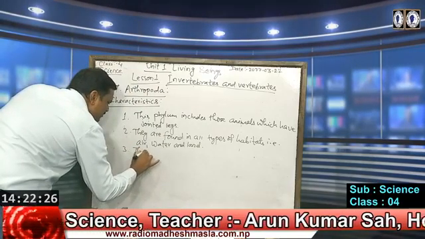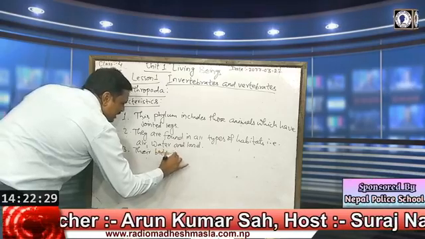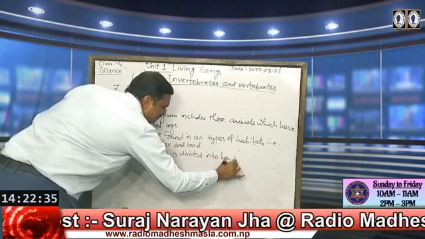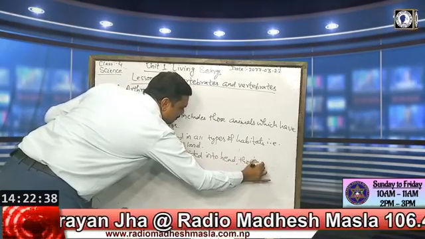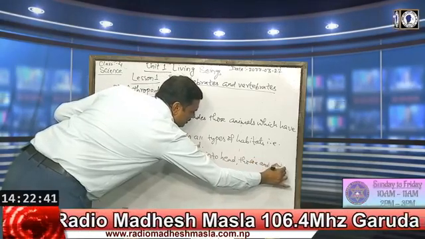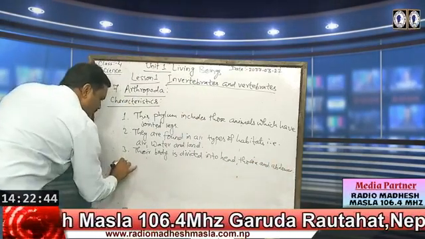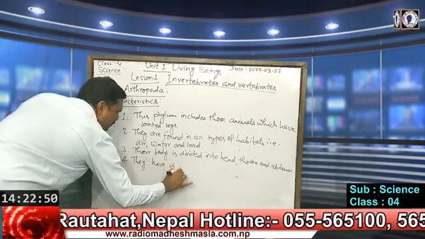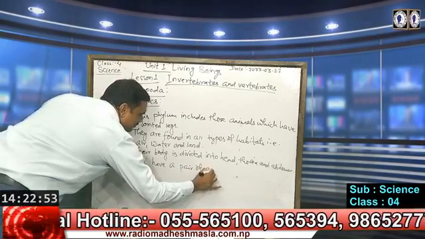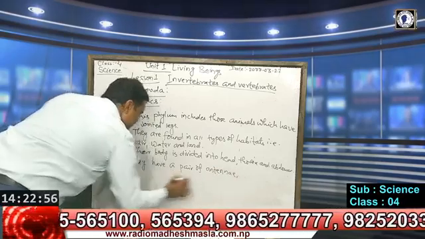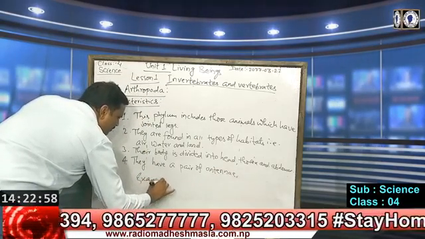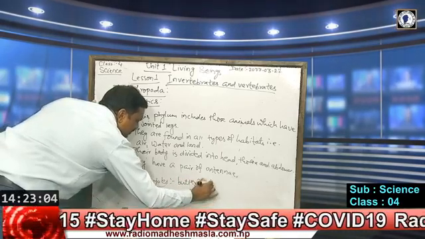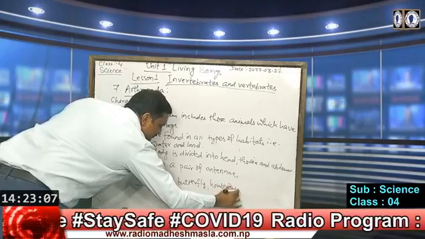Their body is divided into head, thorax, and abdomen. Fourth characteristic, they have a pair of antennae. Examples, very common examples like butterfly, housefly, cockroach.